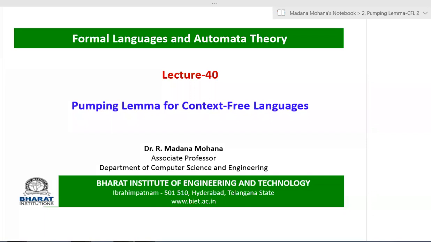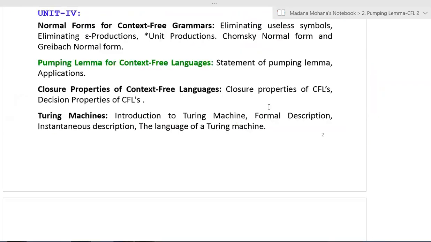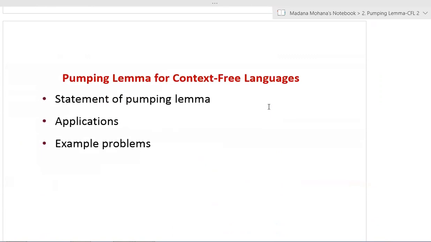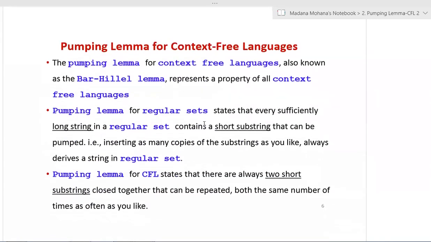In this lecture, we are going to discuss the pumping lemma for context-free languages. This pumping lemma we already discussed for regular sets or regular languages. Here also the same lemma, the statement, application and example problems are similar to regular languages. But what is the difference between the pumping lemma for regular languages and context-free languages? That we will see here.